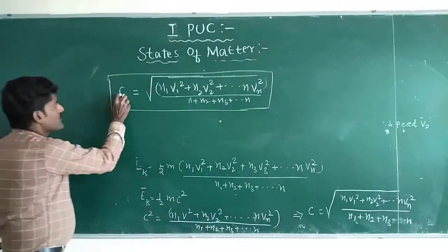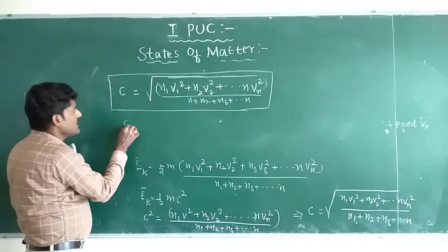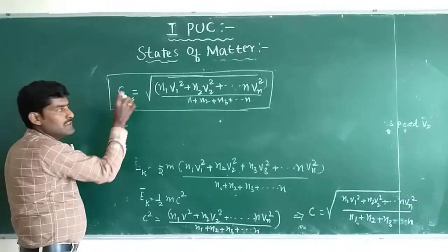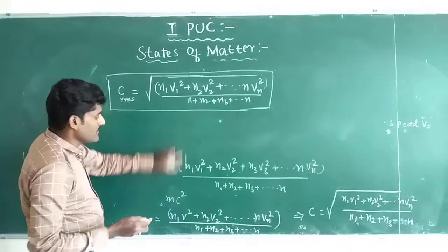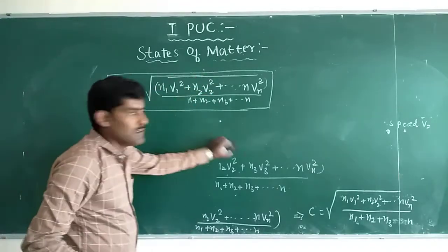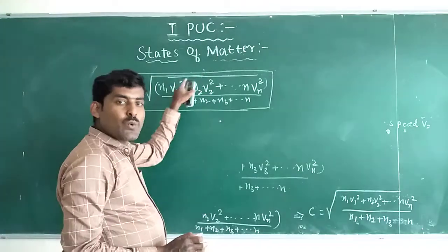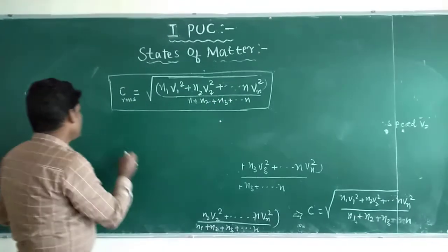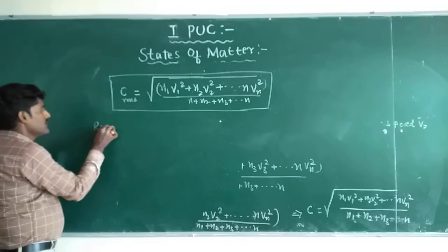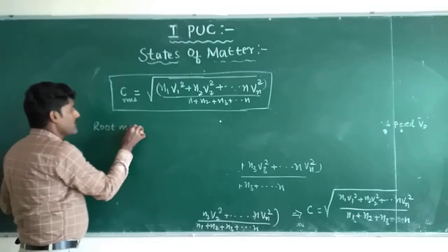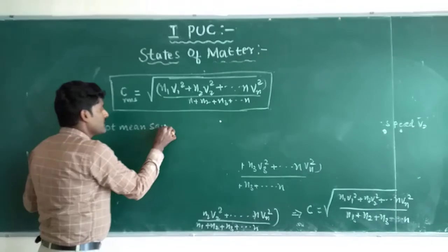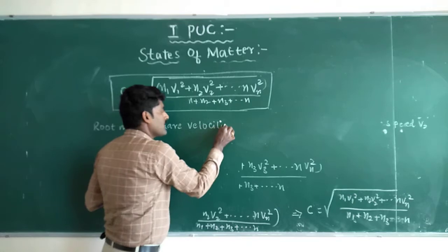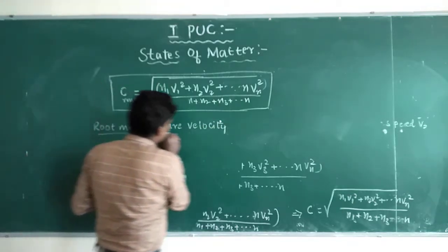So RMS velocity. Root mean square velocity is nothing but the square root of the mean of the squares of the speed of molecules. So it is root mean square velocity. Root mean square velocity. So it means